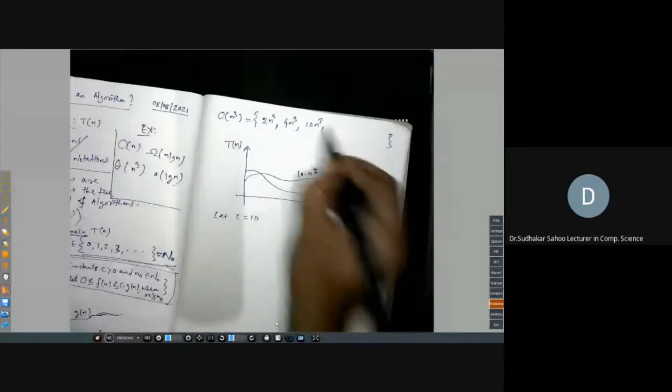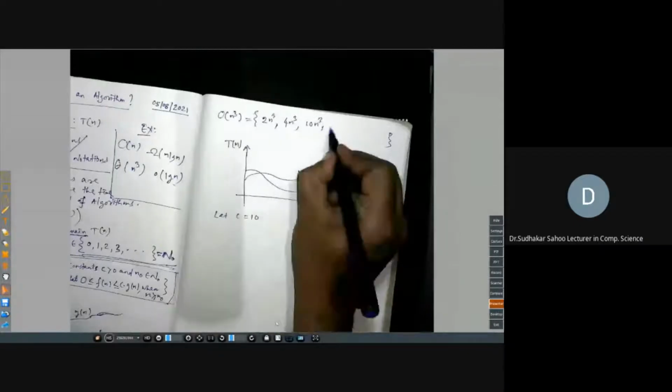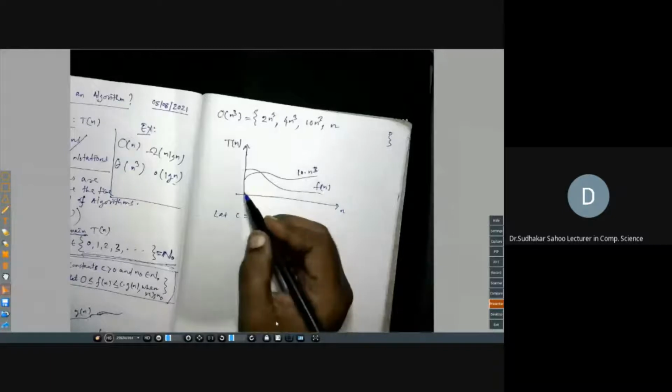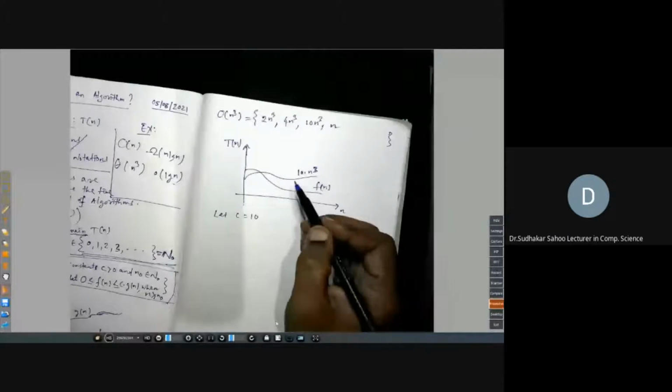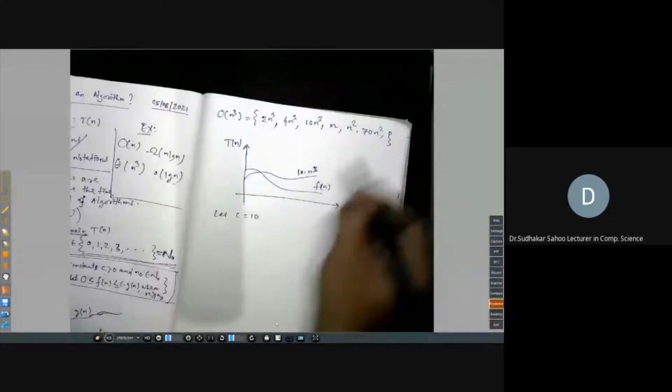10 n cube equal to this. Suppose n is the function, is n less than 10 n cube? Yes or no? So n also belongs to this set. n square belongs to this set. 70n square also belongs to this set, because 70n square is smaller than n cube.